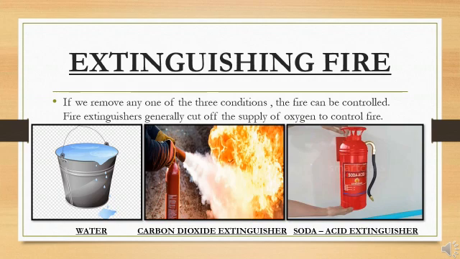For example, when a person's clothes have caught fire, a blanket is wrapped around his body. Why? To cut off the supply of air, that is oxygen. The second one, the most common substance used to extinguish fire is water. You all have seen, but it is not used to put off fires in electric wiring. Why? Because water conducts electricity.